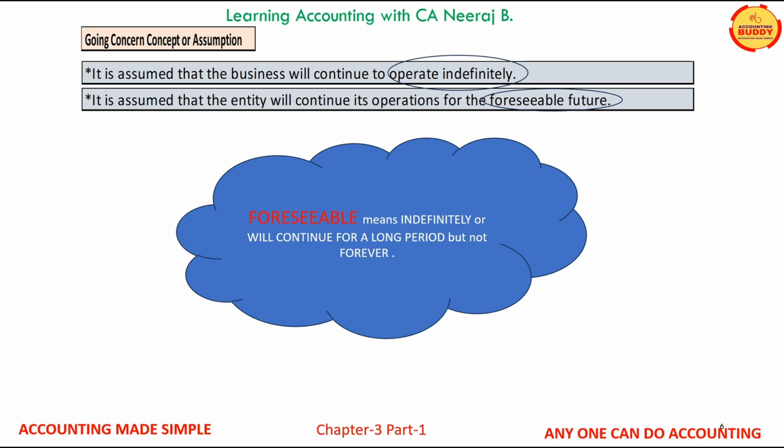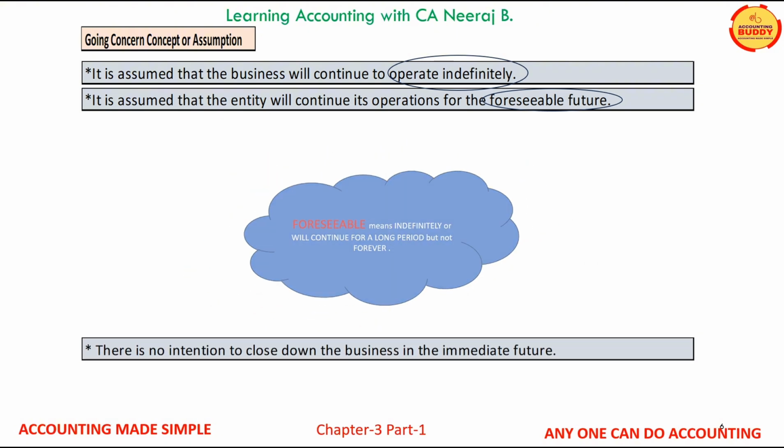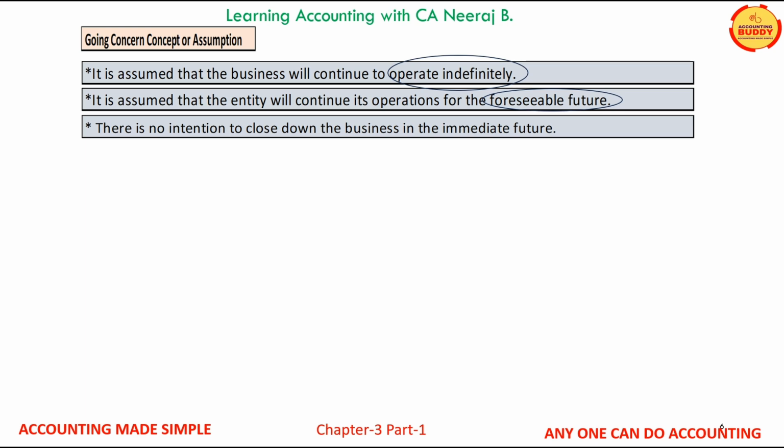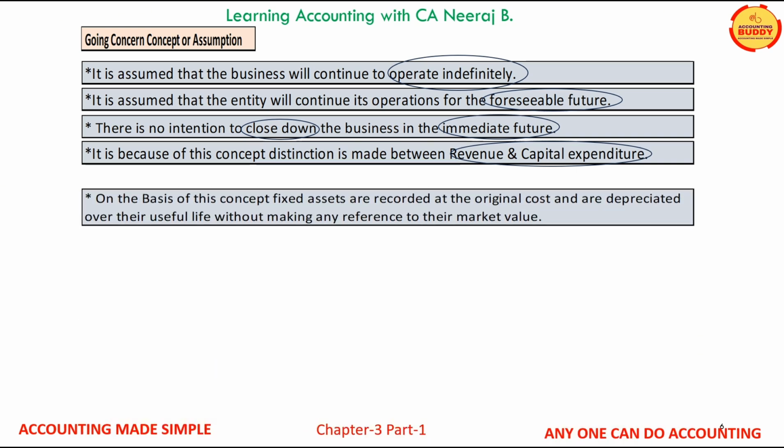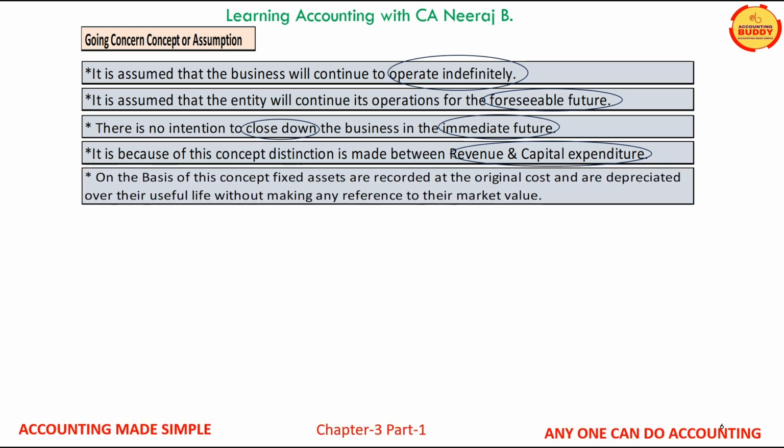It actually means indefinitely or for a very long period, but it does not mean forever. Therefore, business is established with no intention to close down in immediate future. Because of going concern concept, distinction is made between revenue and capital expenditure. On the basis of going concern concept, fixed assets are always recorded at their original purchase cost and are depreciated